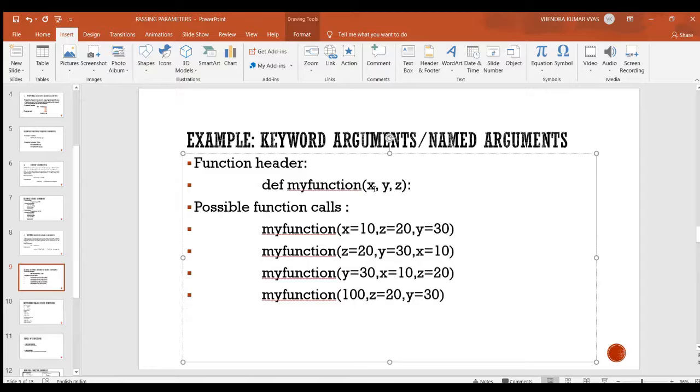So the value of x is mapped with the first argument, and the other 2 arguments are passed as keyword arguments.